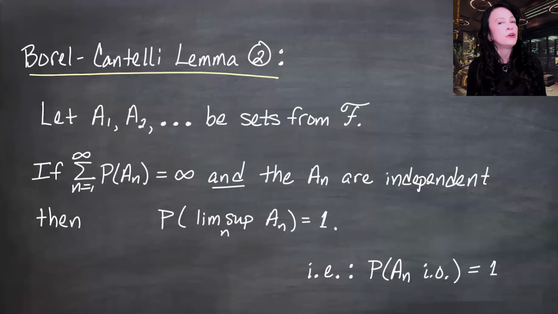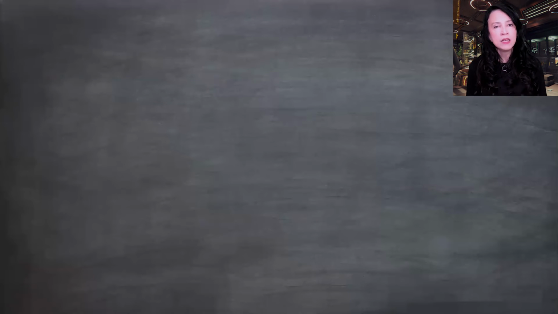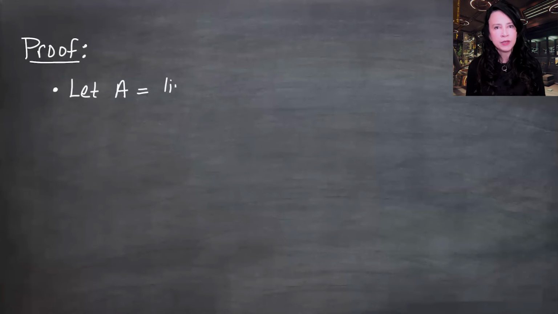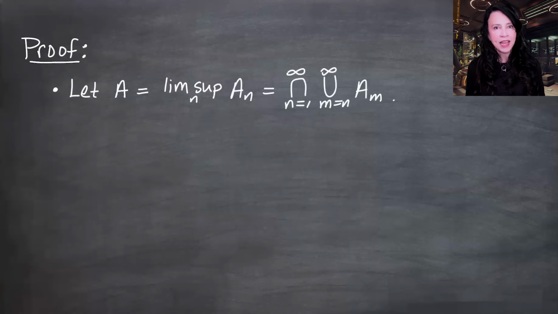To start this proof, I want to make the notation a little more compact. So I'm going to use a capital A to denote the lim sup, which is the intersection as n goes from 1 to infinity of the union as m goes from n to infinity of the Am. In this proof, I am going to have some indices flipping around, which is a little confusing. So this is, of course, equal to the intersection as m goes from 1 to infinity of the union as, say, k goes from m to infinity of the Ak. So those sorts of things might happen in this proof a couple of times.